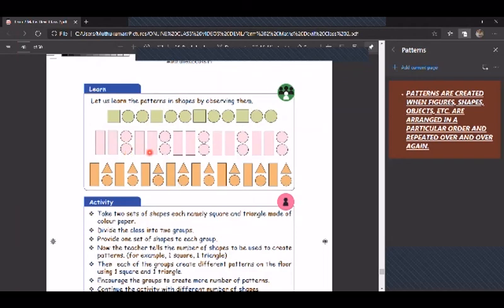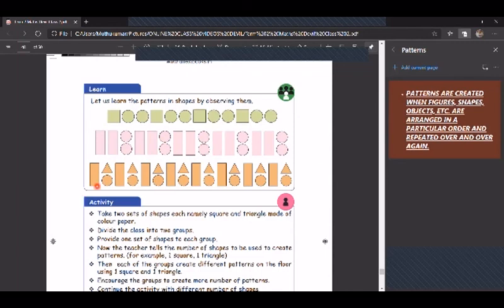Rectangle, rectangle, and circle, circle. Here the circle is one below the other, isn't it? So rectangle in standing position. You have to observe all these things. Two circles means two circles, one below the other, not one after the other. So you have to observe all these patterns and continue the patterns.